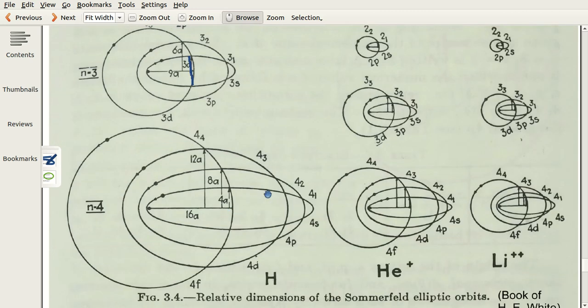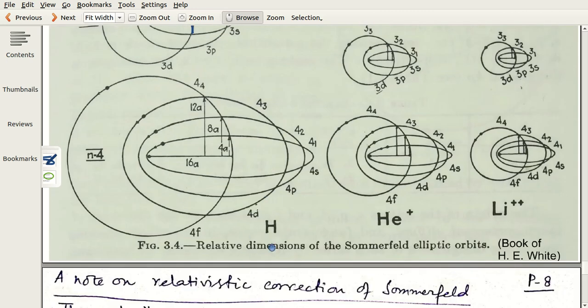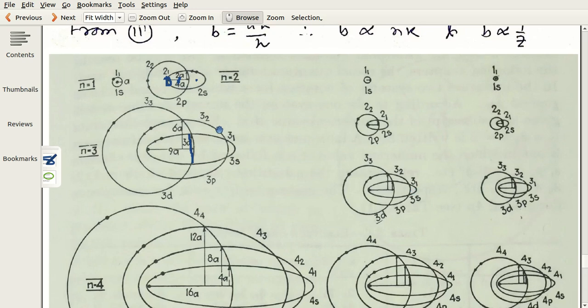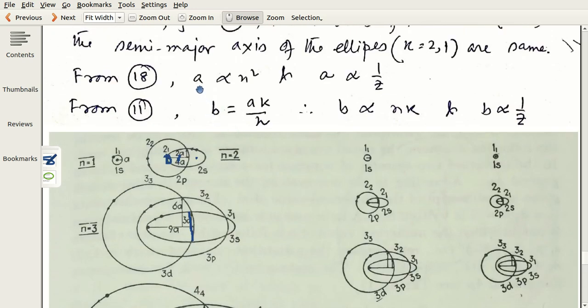And similar for n equal to 4. Here I don't repeat, but this is for hydrogen. There is a comparative diagram for, say, helium plus. As you know that the major axis A is proportional to 1 by Z, and in case of helium Z equals 2, therefore the major axis or the radius of the circular orbit is half in case of helium as compared to what is there in case of hydrogen.